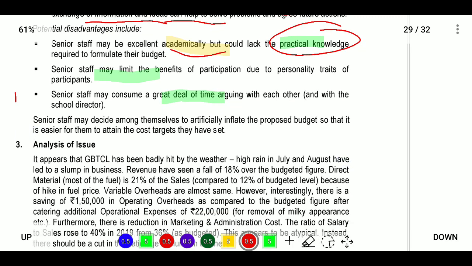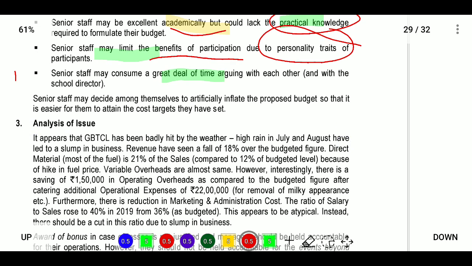Senior staff may limit the benefit of participation due to personal threats. They will feel inwardly, I am the higher person, why should I go when I see juniors are called? So they will not participate in regular meetings. They will come with a feeling of superiority, I am the high level authority, why go to small meetings? That is the threat.